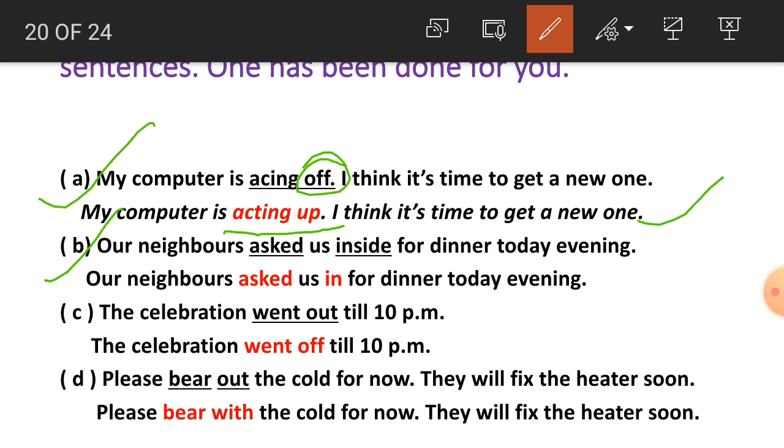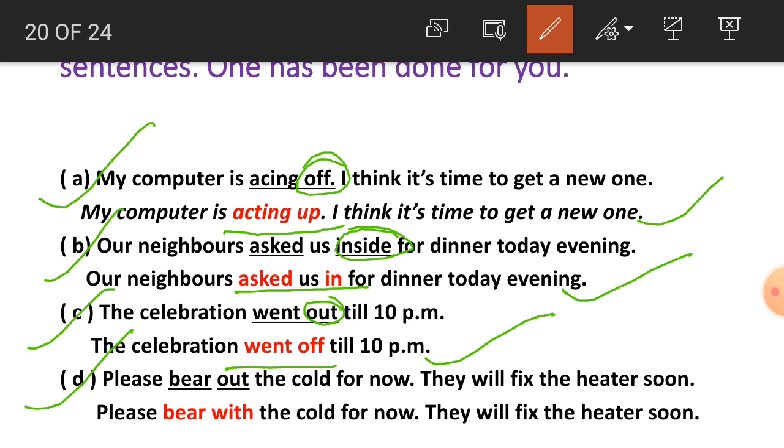Next one, students, number B: our neighbors ask us inside for dinner this evening. So inside is the wrong particle. What will be here? Ask in. Our neighbors ask us in for dinner this evening. Now number C, the celebration went out till 10 p.m. So went out is not correct. Went off is the correct phrasal verb. The celebration went off till 10 p.m.